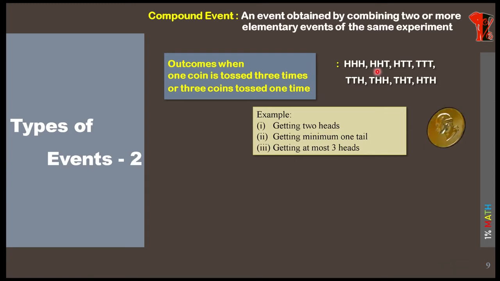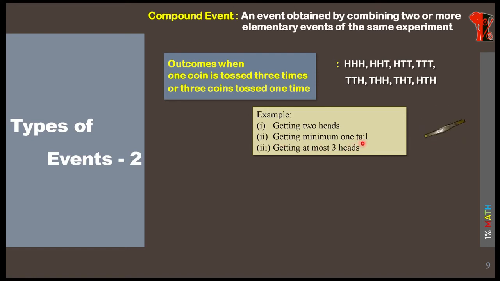See, the first one will not give, the second one will give you 2 heads, the last one will give you 2 heads, and THH will give you 2 heads. Okay, so these 3 elementary events are combined. So it goes under compound events.